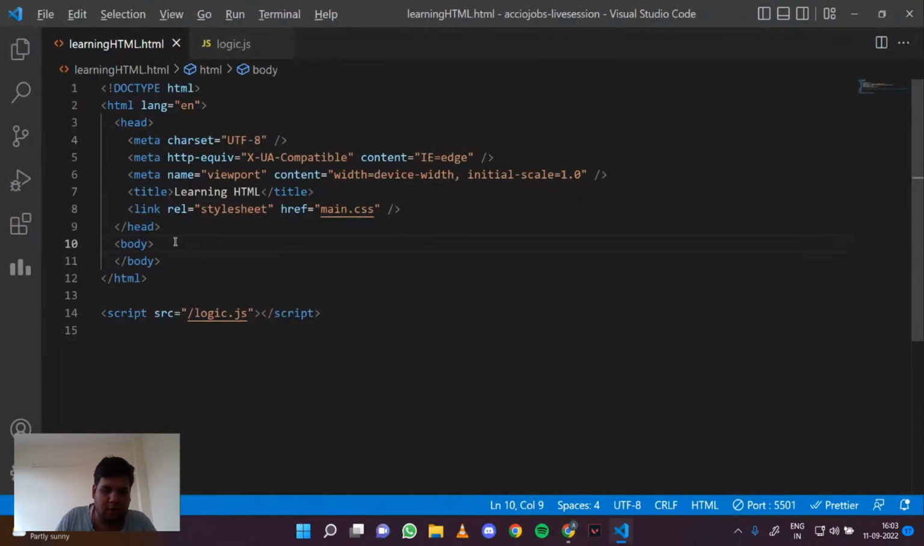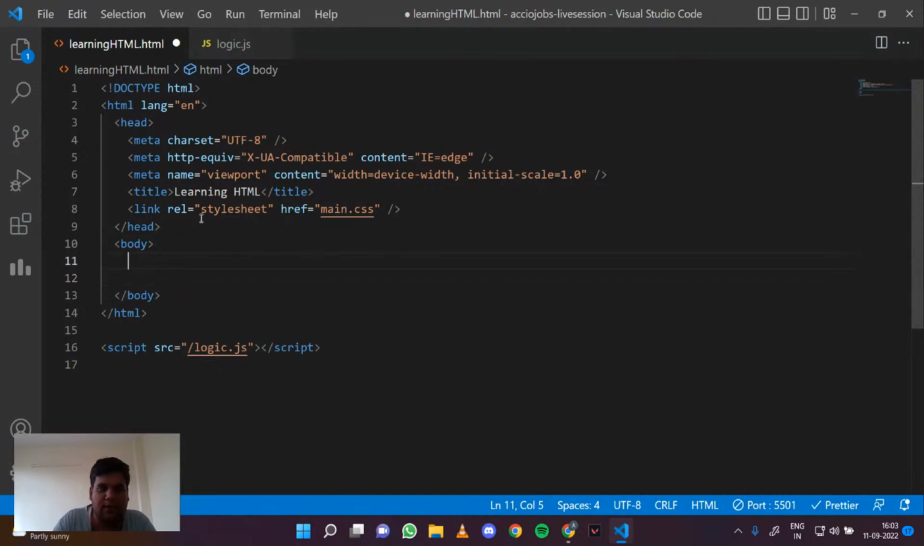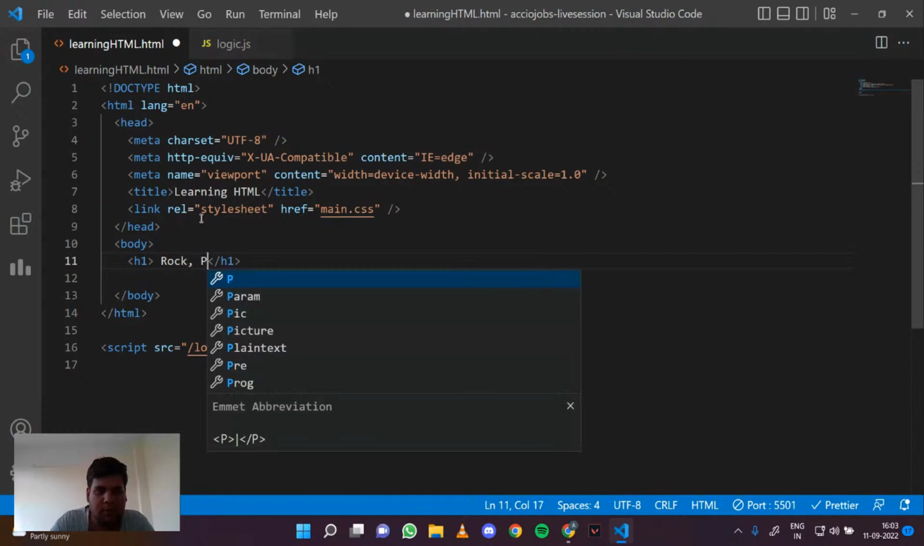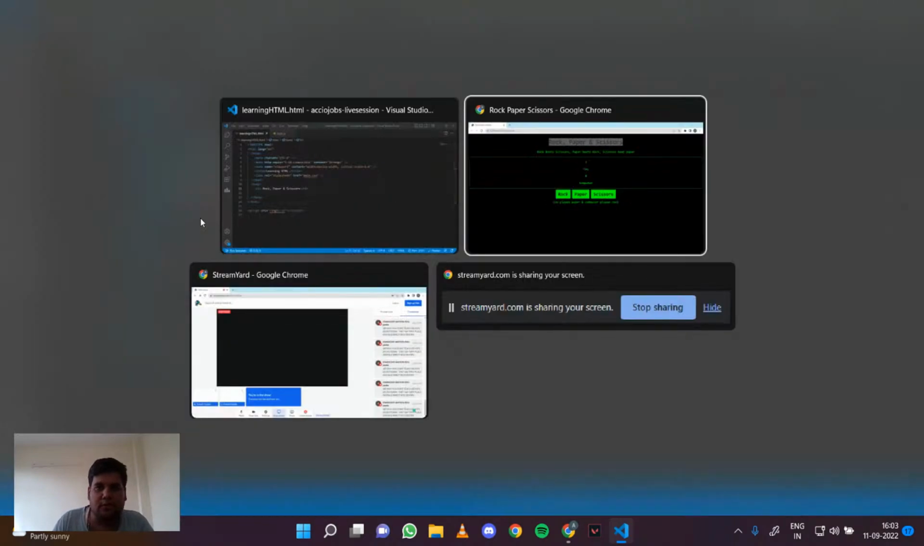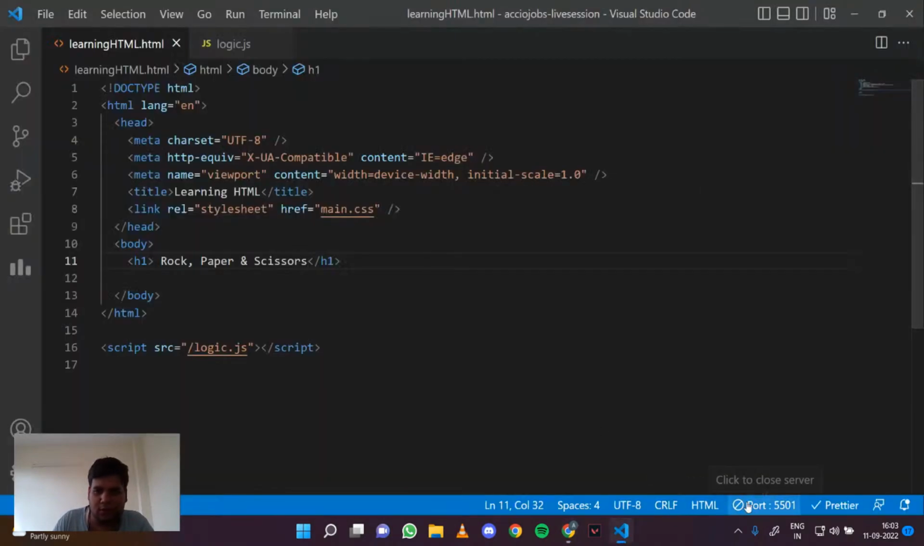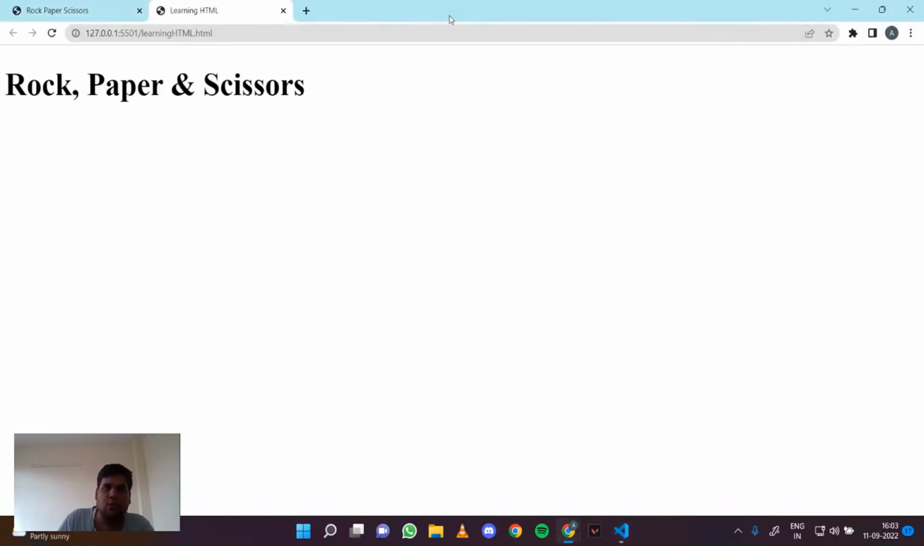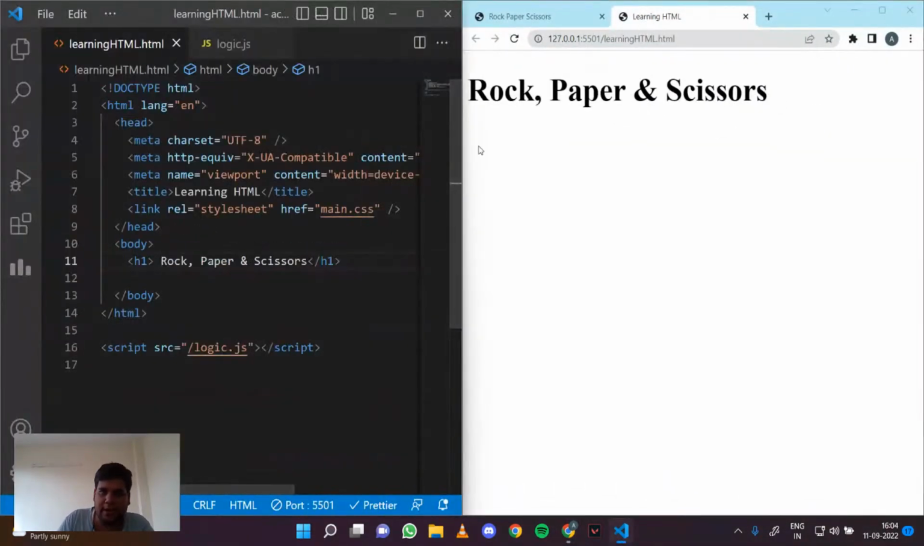So in the body, everything in your HTML will go in the body. So we have H1, so we would say rock, paper, and scissors. And does it show? Oh, okay, so let me just go live on this. Right. So we got our heading.